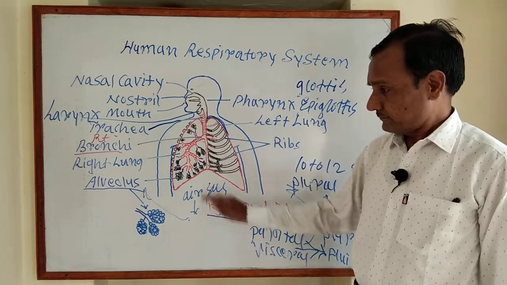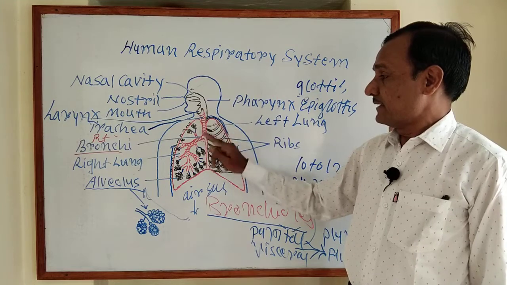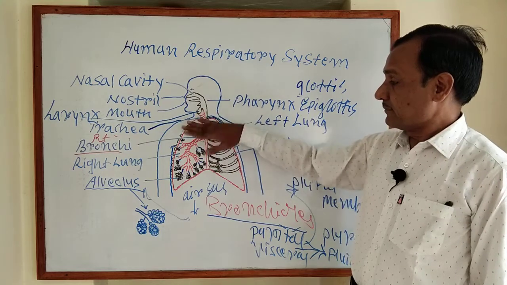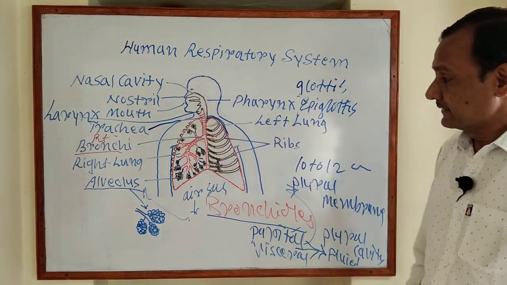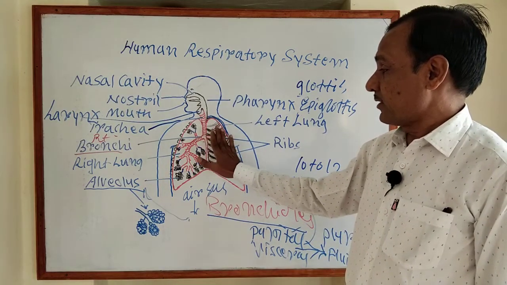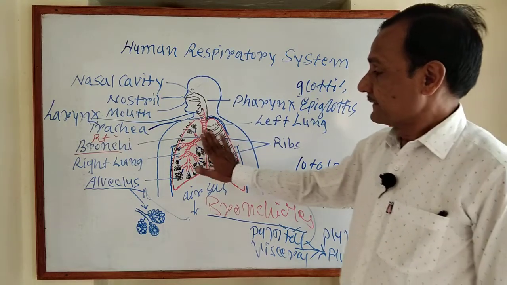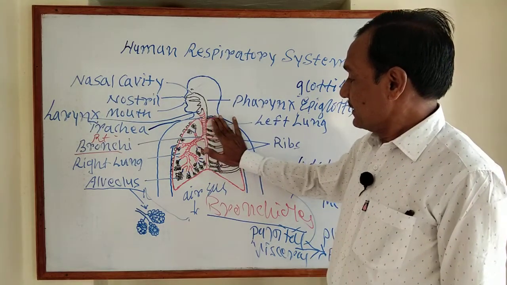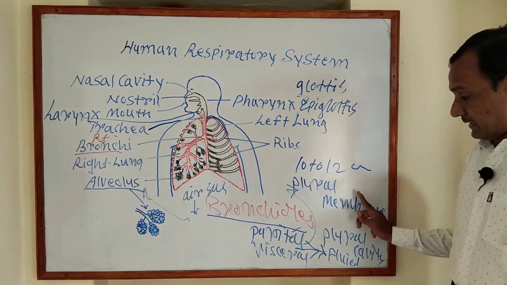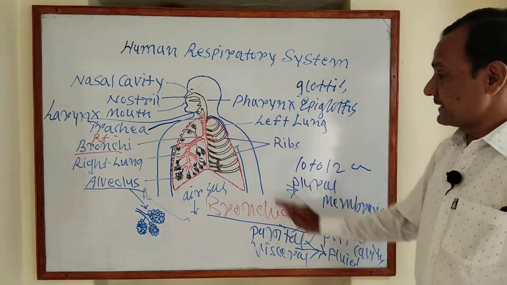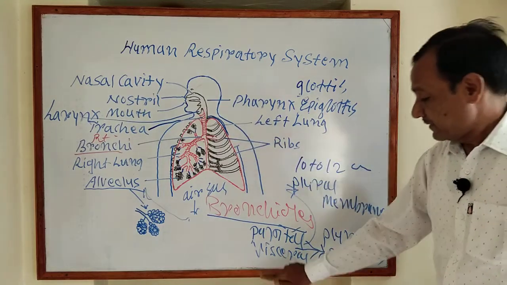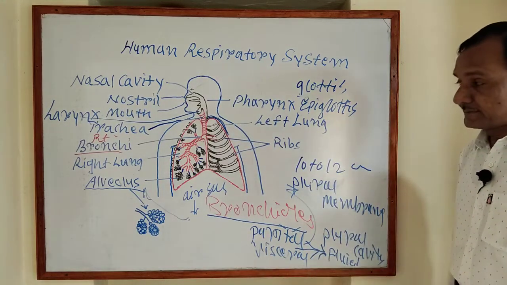Once again, the lungs are the main respiratory organ. They are spongy, elastic organs present in the thoracic cavity, and there is a pair of lungs. The lungs are enclosed and protected by the pleural membrane, differentiated into the outer parietal pleural membrane and the inner visceral pleural membrane.